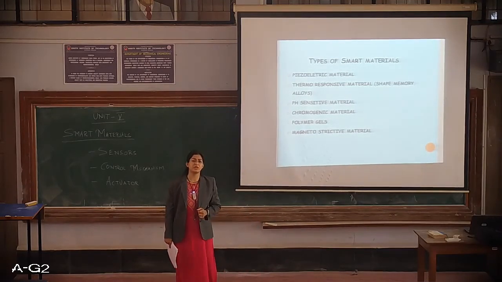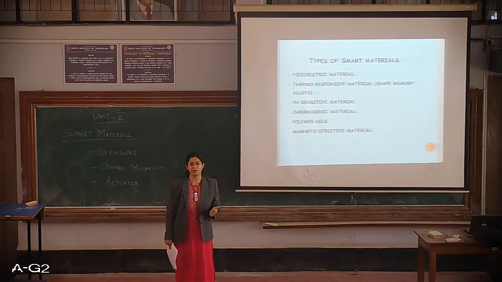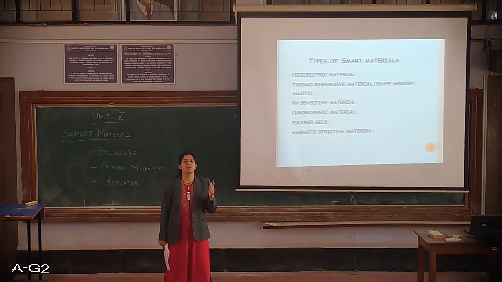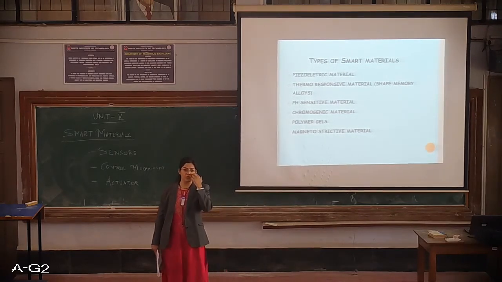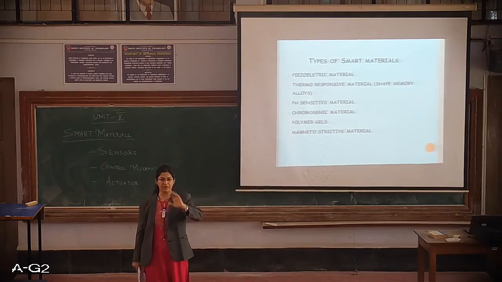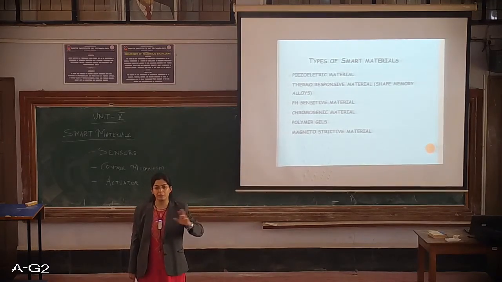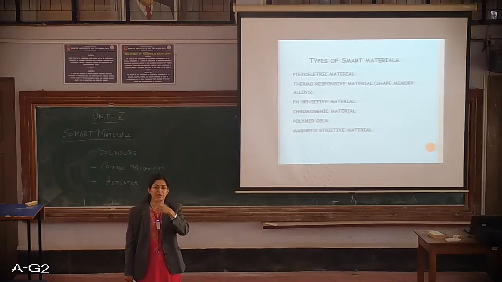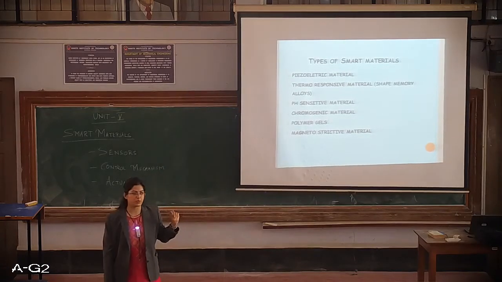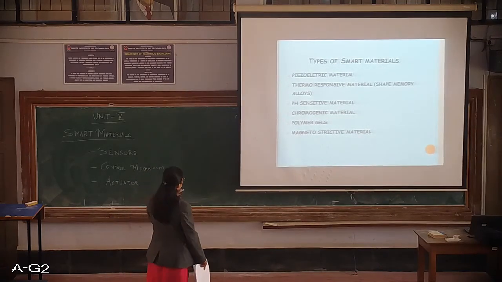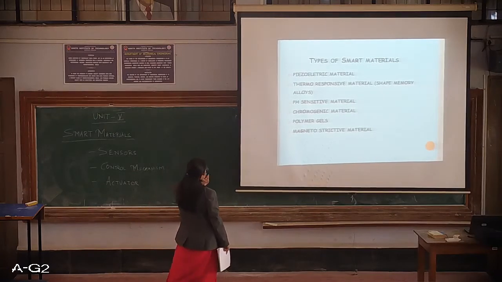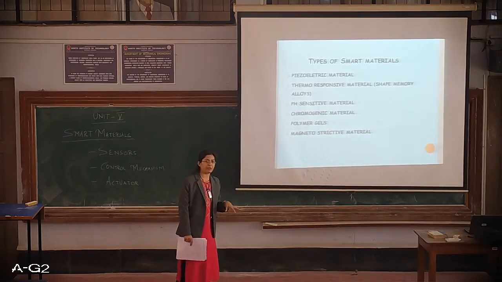Magnetostrictive material is that which is going to change its properties with respect to the change in magnetic field. This is only with respect to magnetic field, whereas with any other electric and all, there will be no change.